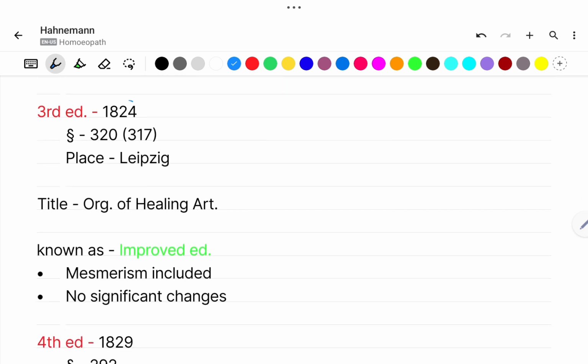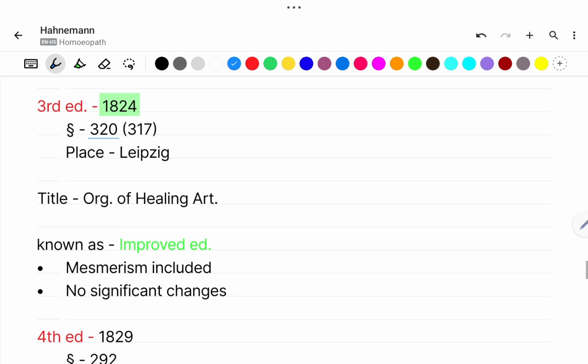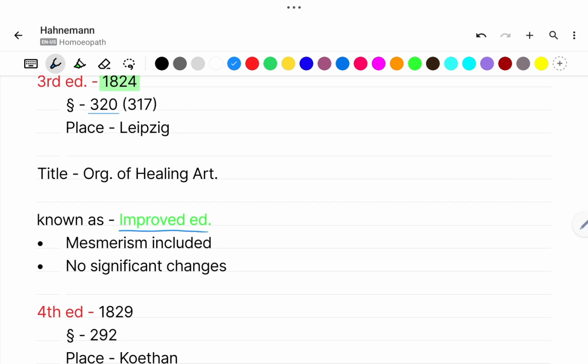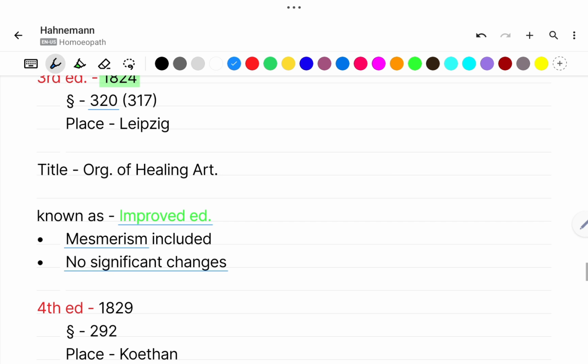Then after that, the third edition, which came in the year 1824, has 320 aphorisms, place Leipzig, title the same as the second, Organon of Healing Art. This edition is known as the improved edition. It includes mesmerism and no other significant changes were done in this edition.